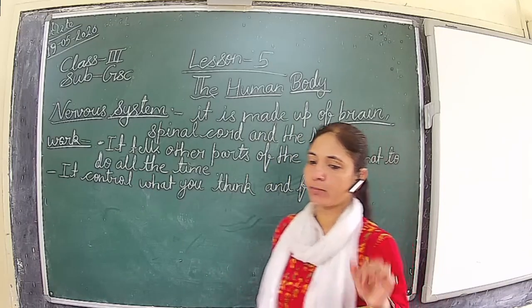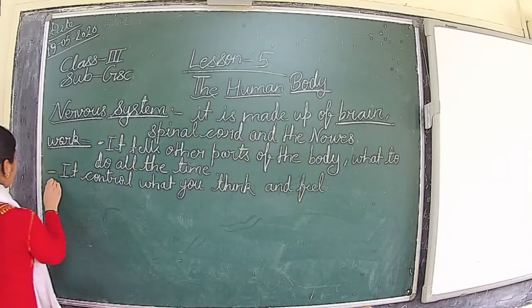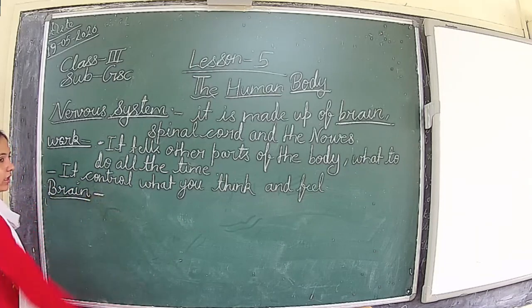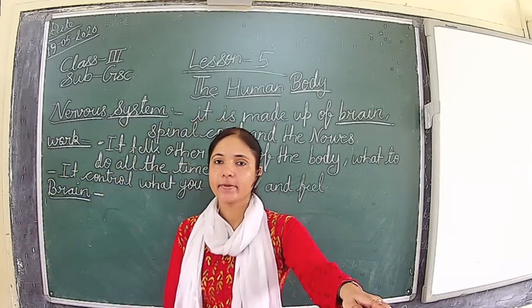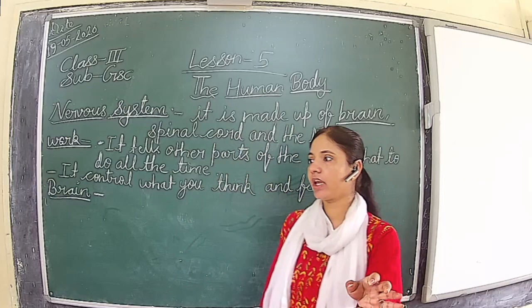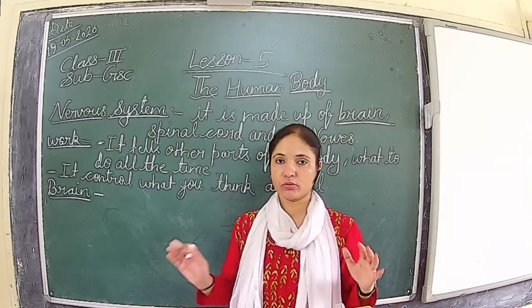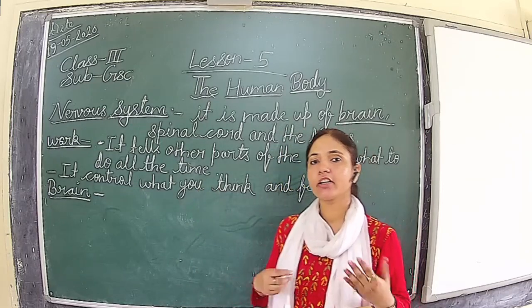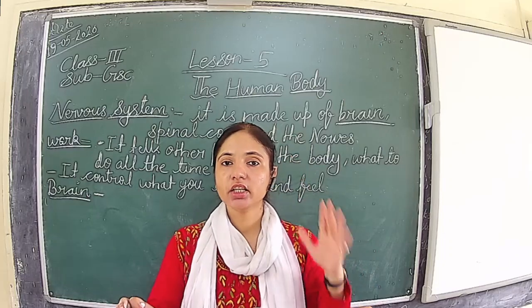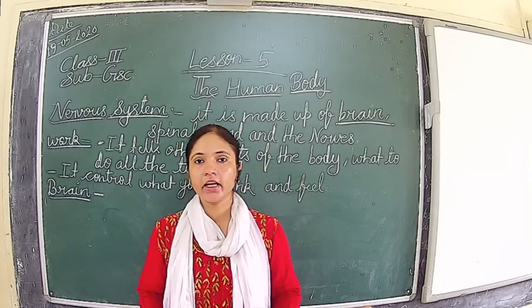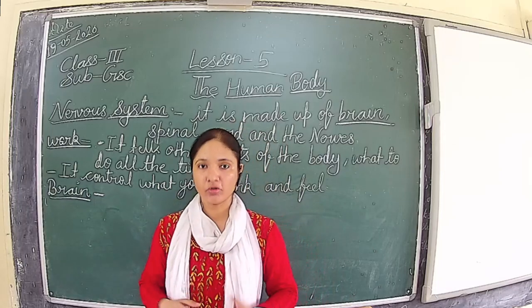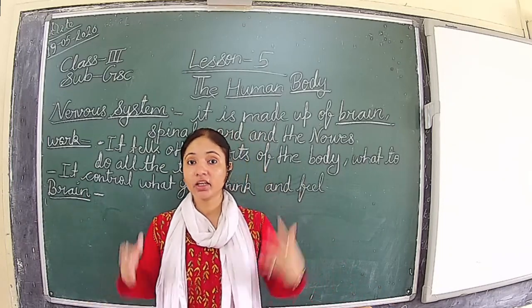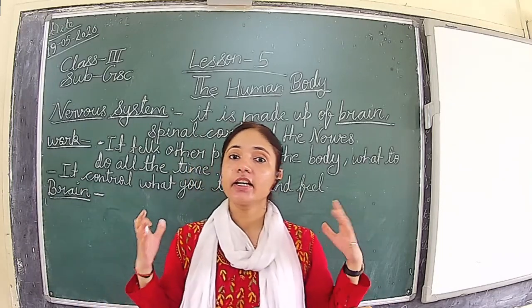And now come to the brain. Brain is like a busy control unit. Like in a factory or industry, or in any mechanical type of area, we have a control room. From there, all the things are managed and controlled by the main controller sitting in the control room. In the same way, the brain acts like a control room, and not only a control room, it acts like a busy control room. It is very busy all the time.